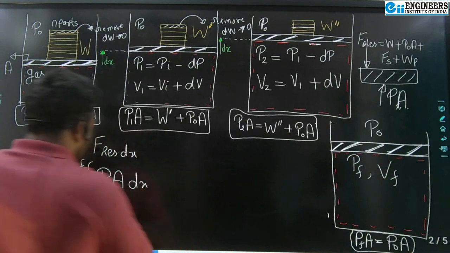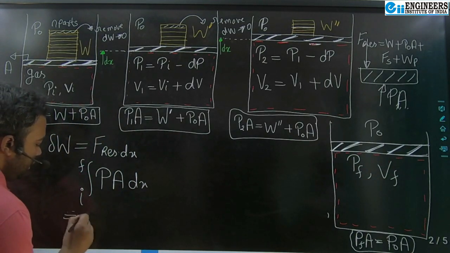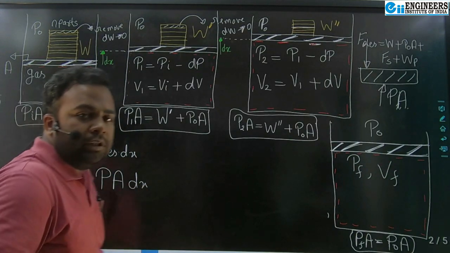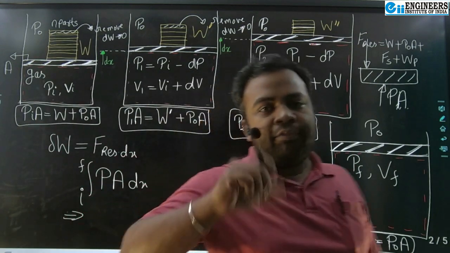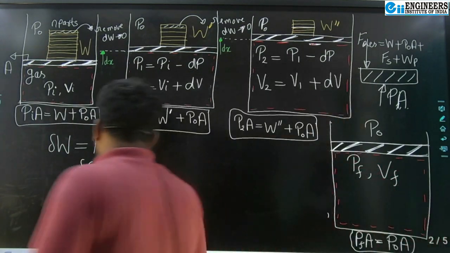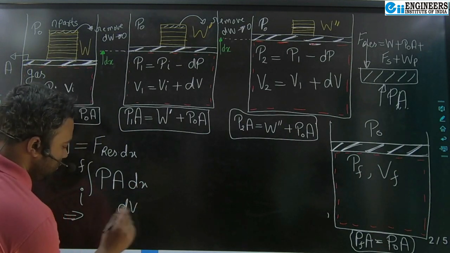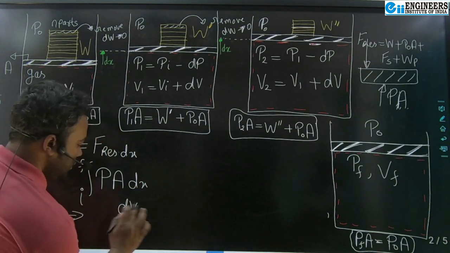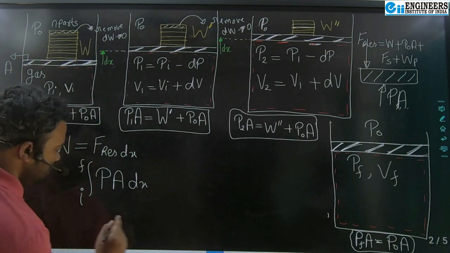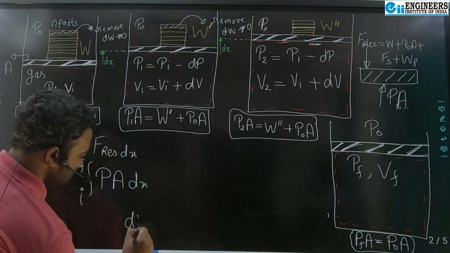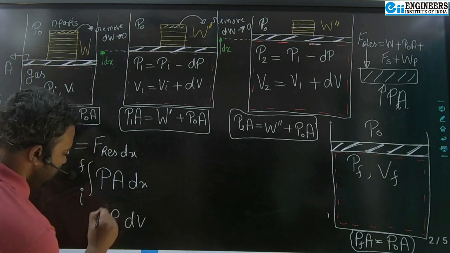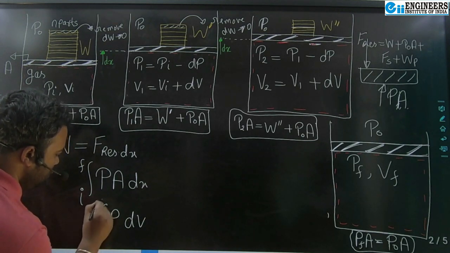So if I solve this further, this A into dx is nothing but a small, differential increment in the volume. So this is dV, and this is pressure P, and you are integrating from initial to final condition.